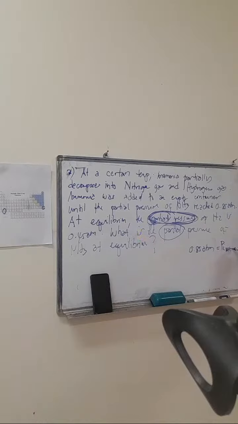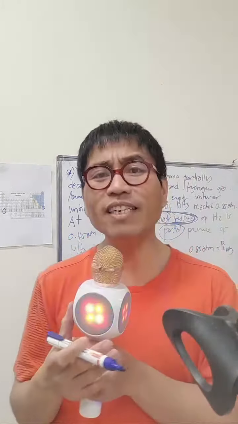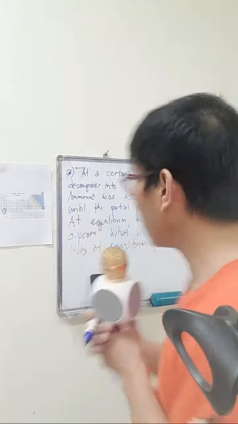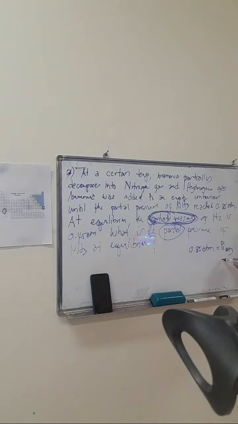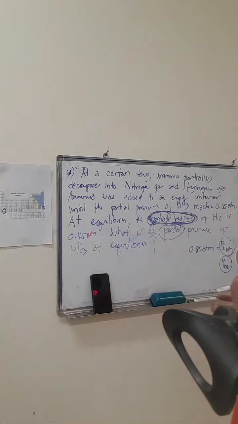Now, what is the partial pressure of ammonia at equilibrium? So we are asking about the equilibrium. So we need to say P_eq, at equilibrium. Get the point?